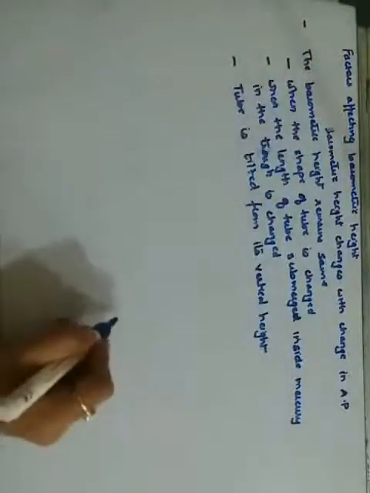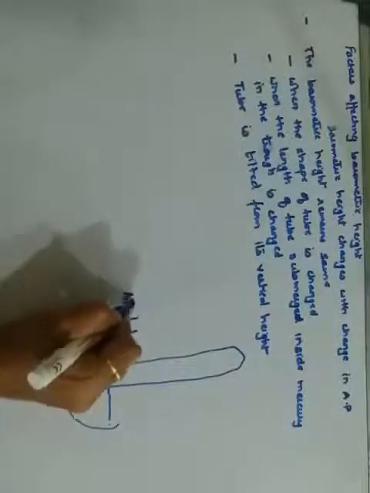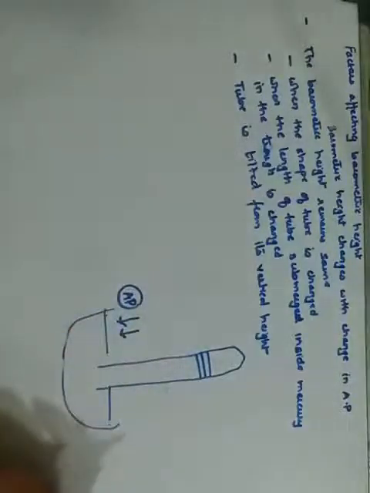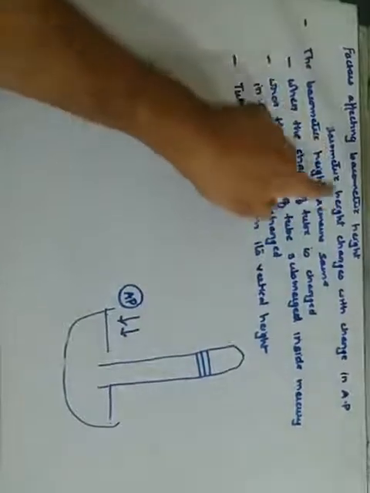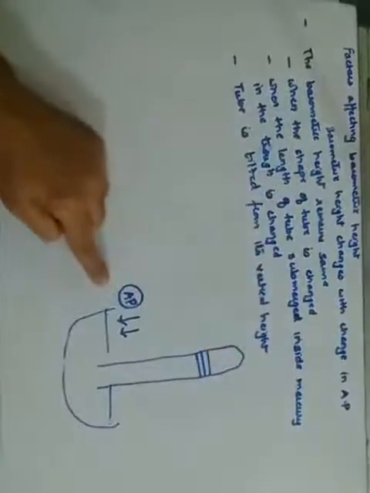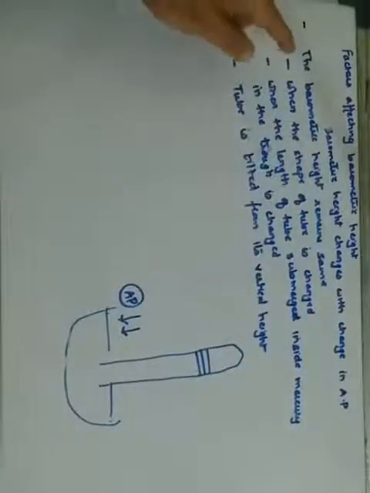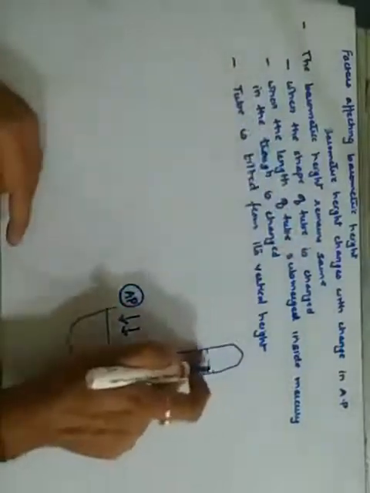Barometric height, ये जो था ना trough के अंदर when we had kept the tube, the barometric height is affected mainly by the atmospheric pressure. If the atmospheric pressure changes, the height will change. Getting it? So the barometric height changes with the change in the atmospheric pressure. Otherwise the barometric height remains the same. The barometric height will remain the same even when the shape of the tube is changed. Let me give you an example.